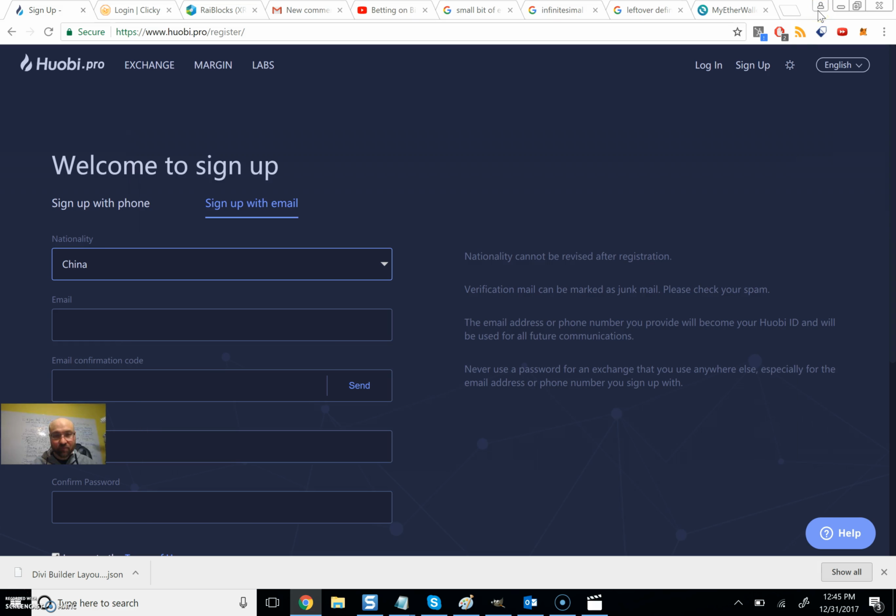Again, let's go back to: nationality cannot be revised after registration. So if you say you're Canadian and you're not Canadian, who knows what happens to you at that point. We are in, I hesitate to say wild, wild west, but that's exactly what this is. You don't even know what's going to happen. But if you want Wax right now, this is the only exchange that has it. I made this video because I was having that problem, and I thought other people might be having the same problem.